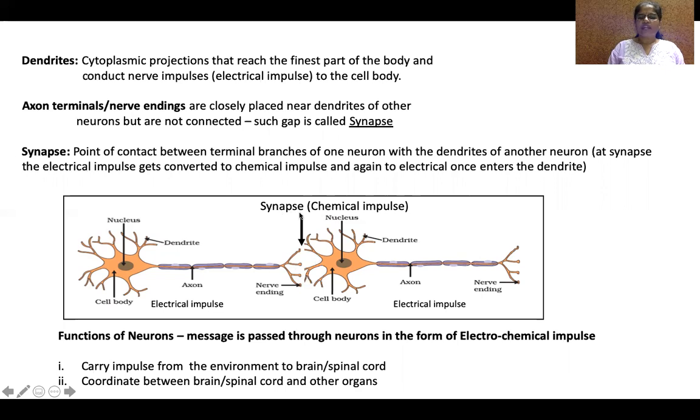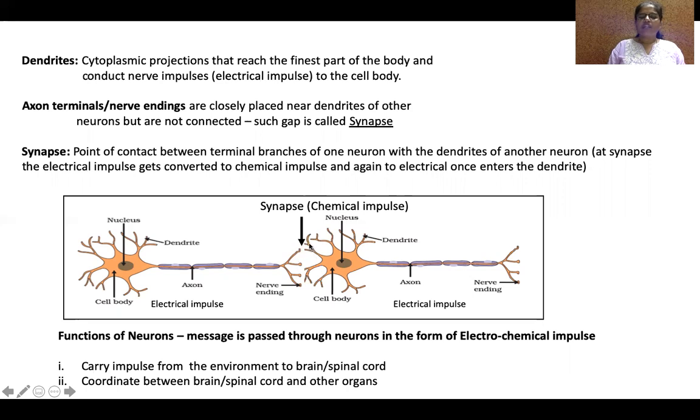This is called synapse. What happens to the message? The impulse will be in the electrical form in this neuron, and in the gap, the electrical impulse gets converted to chemical form. It gets converted to chemical form in this gap. Then it enters the dendrites of the second neuron.